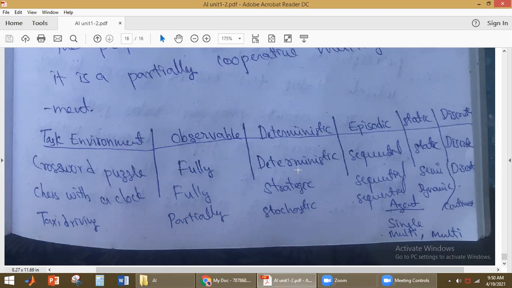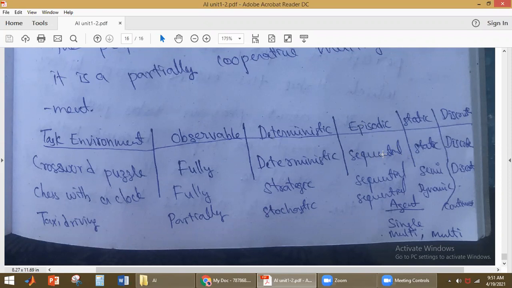It is deterministic: we can determine the next state of the environment from the current state. It is also sequential, not episodic.